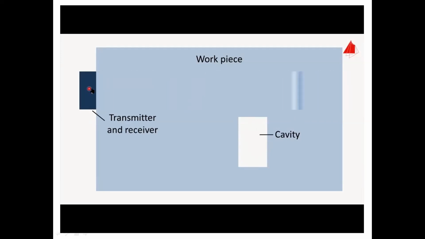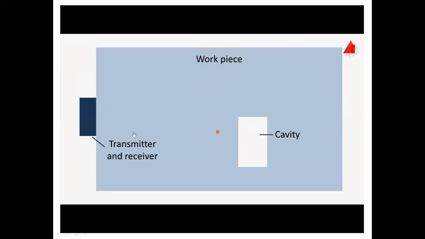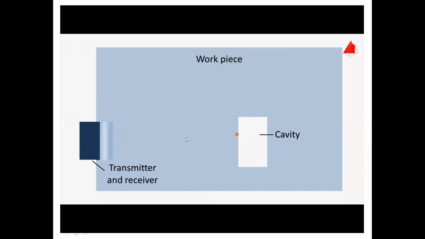Now we are sending the wave and we are receiving the wave. Okay. It takes some time. Now we are sending the wave. See this. Half of the wave is reflected because of the discontinuity. It means the wave is reflected from the discontinuity. The wave does not reach the end of the surface because of this discontinuity. Based on this wave, we can find the discontinuity under the object.